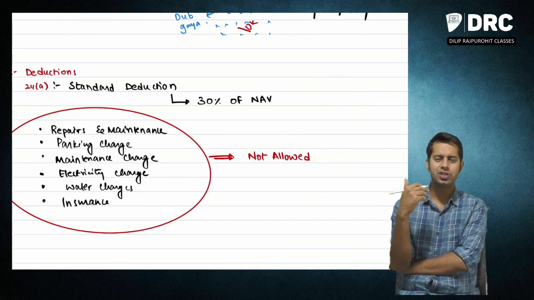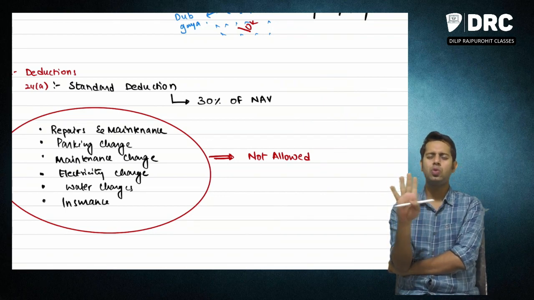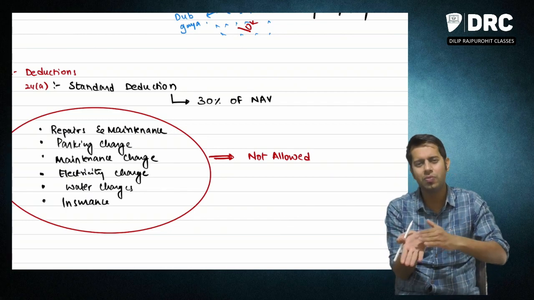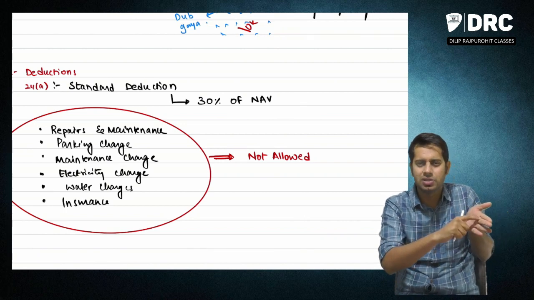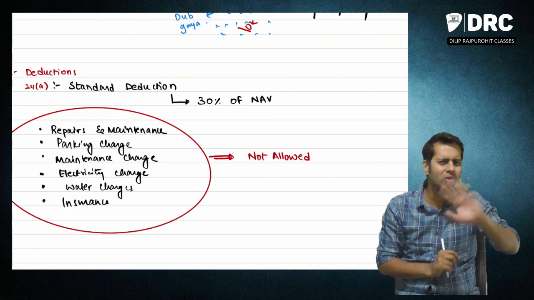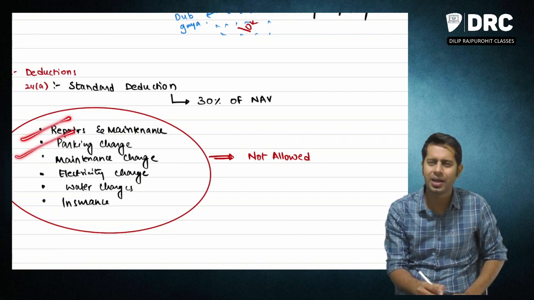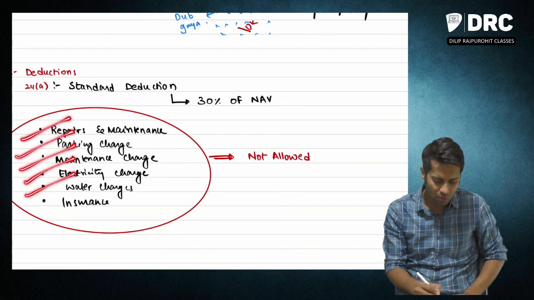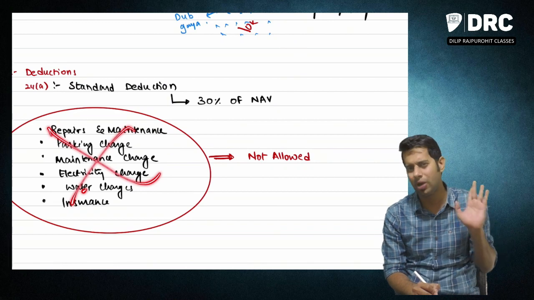Now what is the standard deduction, sir? See, what the income tax law says is you don't have to keep the receipts of all the payments which you are making. You don't have to give me the documentary evidence that this is my electricity charges, this is the insurance which I have taken for my house, this is my water charges, etc. I am not going to allow you all those expenses. So whatever repairs and maintenance you are incurring, whatever parking charges, maintenance charges, electricity charges, water charges, insurance charges, etc. All these expenses I am not going to allow as deduction.